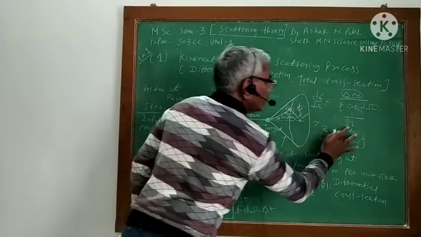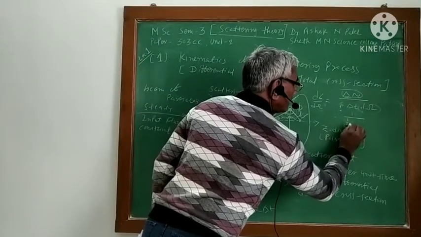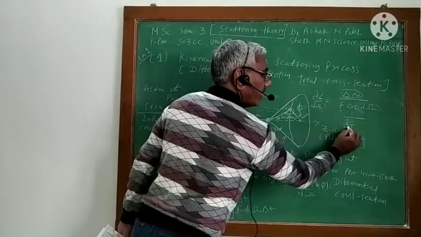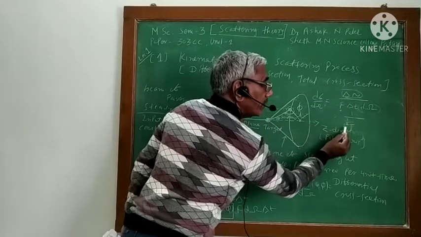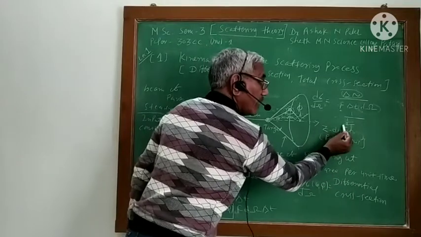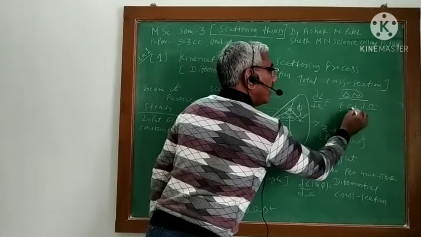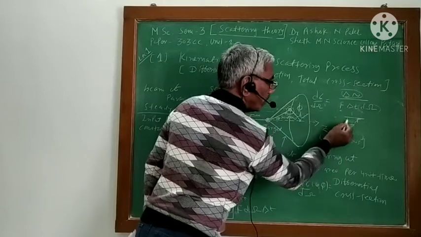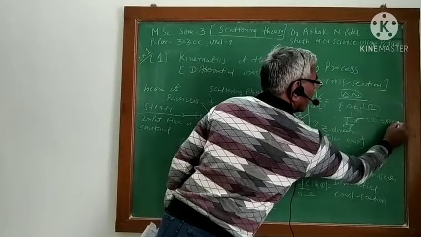Area has dimension L square, and time is t. So f is equal to 1 by L square t, because f is nothing but the number of particles per unit area per unit time. Per unit area means L square, and delta t has dimension t. So t cancels out, leaving 1 upon L square, so it is L square.